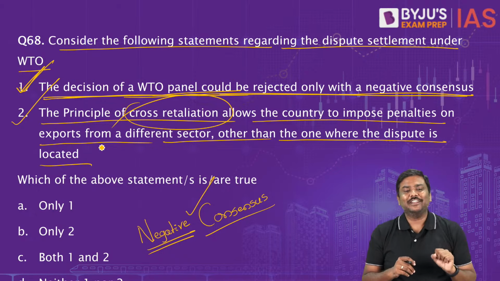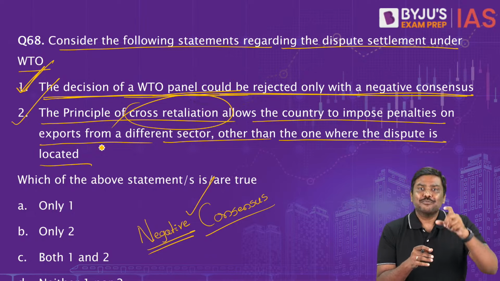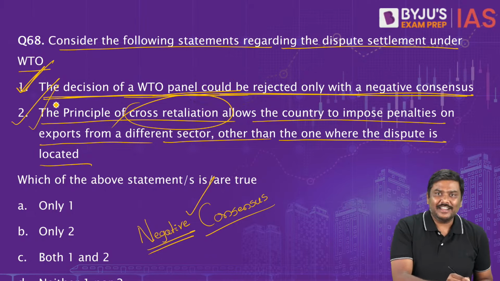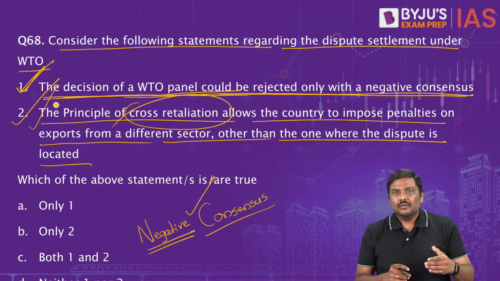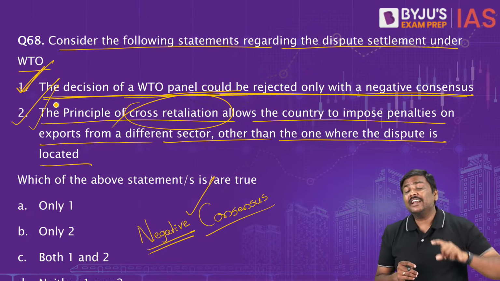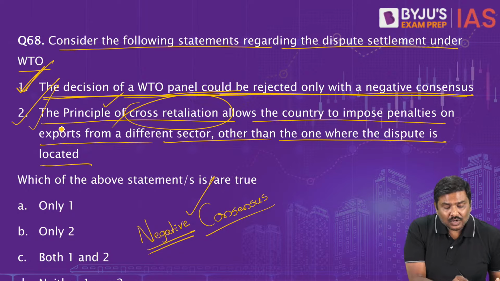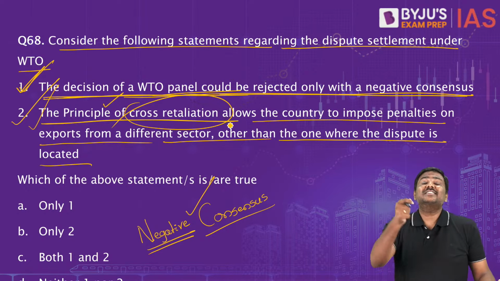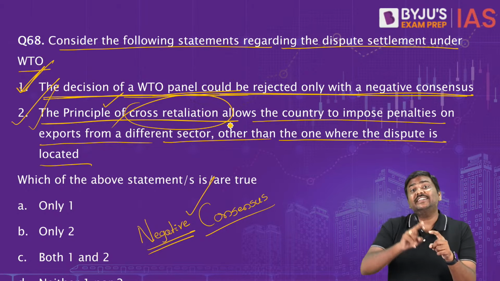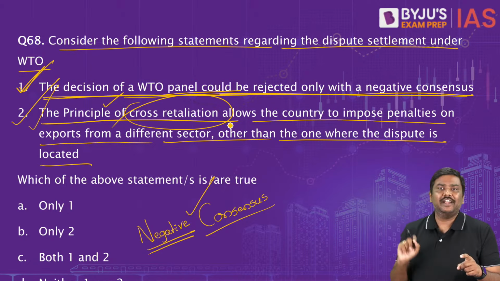There is a recourse for it. What is the recourse? Now, the other country, let's say USA, which has been affected by the Government of India's policy, will be allowed to impose certain measures. They can take retaliatory measures against India.